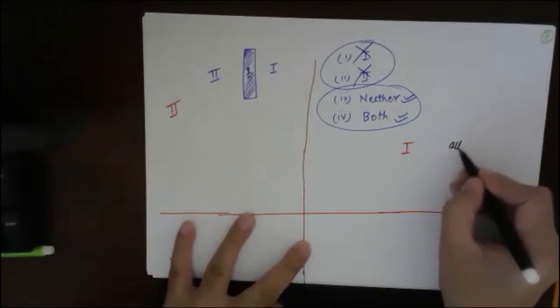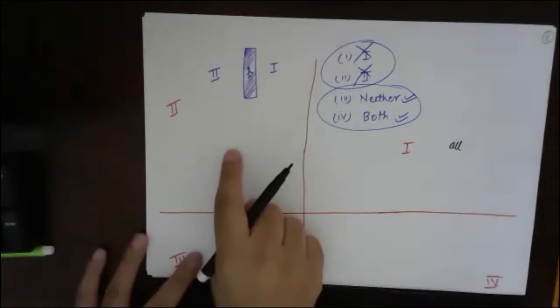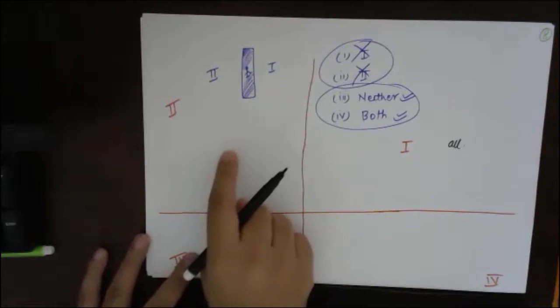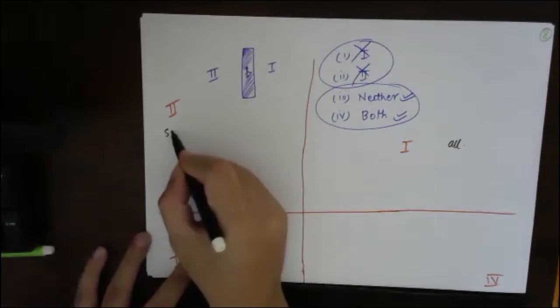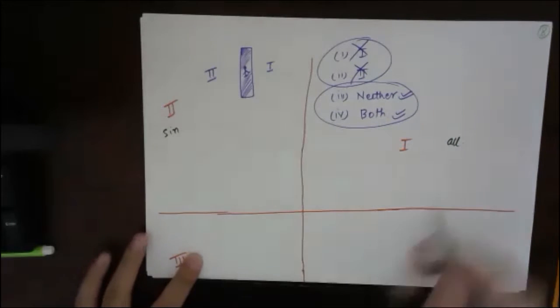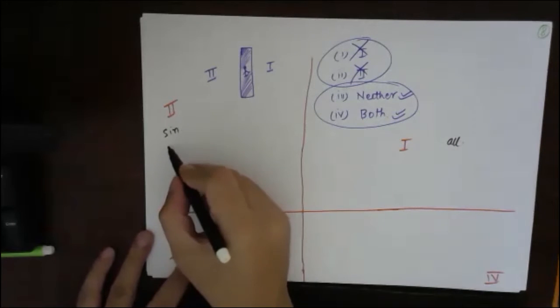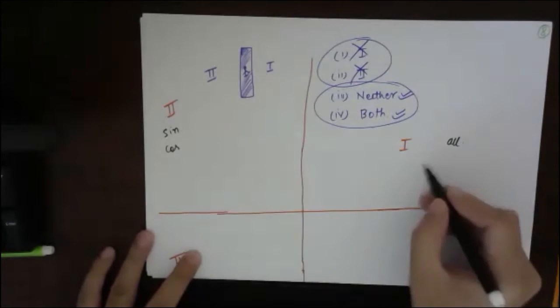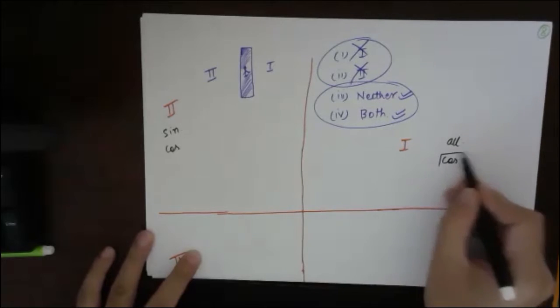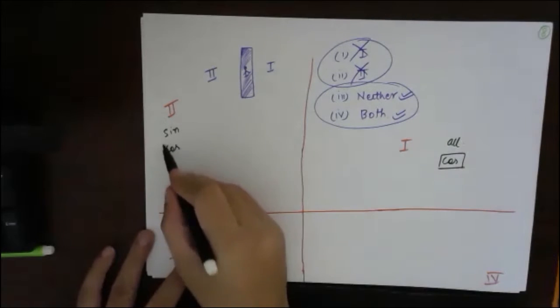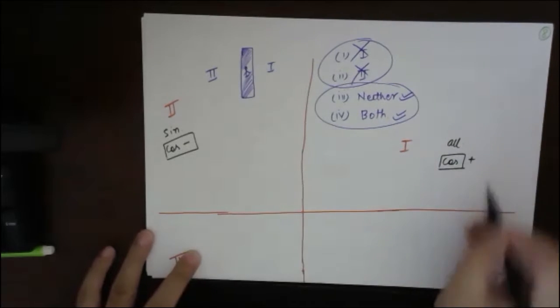In the second quadrant, which was positive? Sine was positive, and cos was negative. Here cos was positive, here cos is negative, here cos is positive.